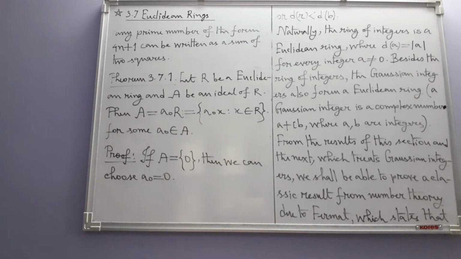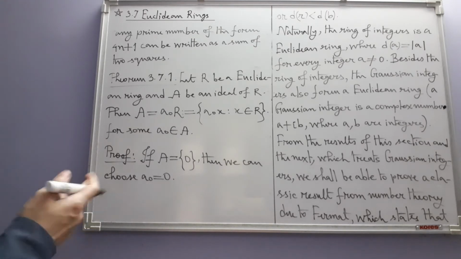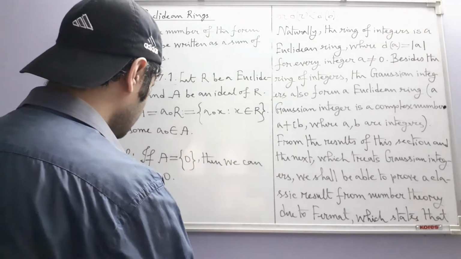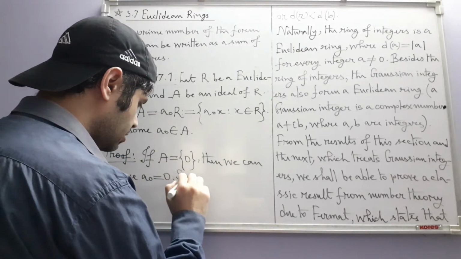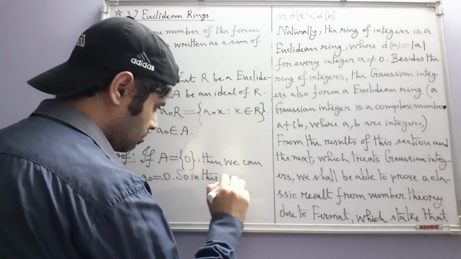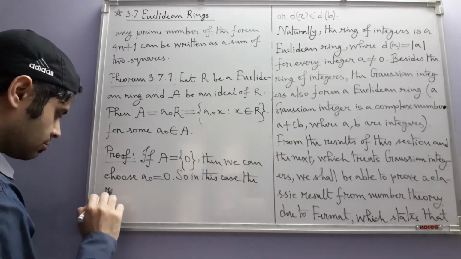Multiply 0 by any element of the ring and you are going to get 0. So in this case the result is true.